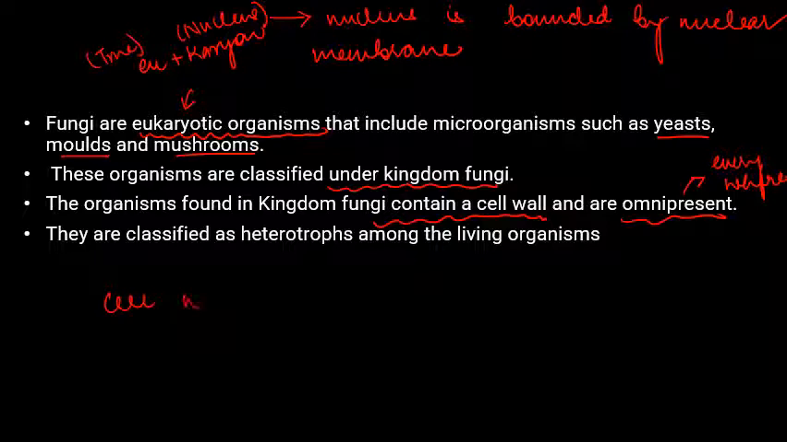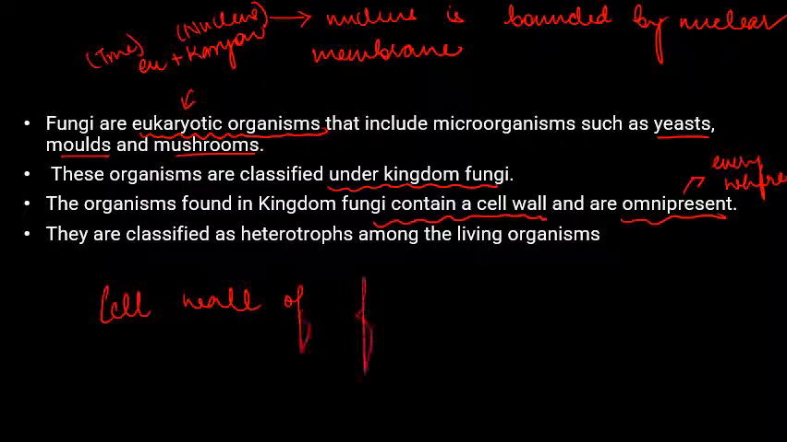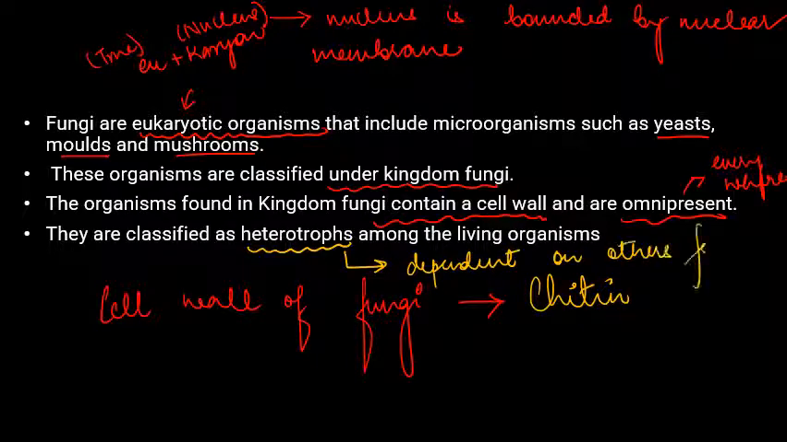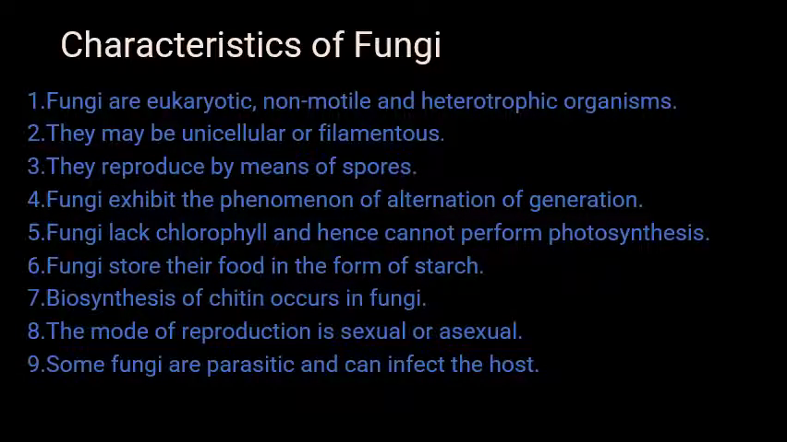So the cell wall of fungi is made up of what? It is made up of chitin. The cell wall of fungi is made up of chitin, right? These organisms are classified as heterotrophs. That means they are dependent on others for food. Clear? Next, characteristics of fungi.